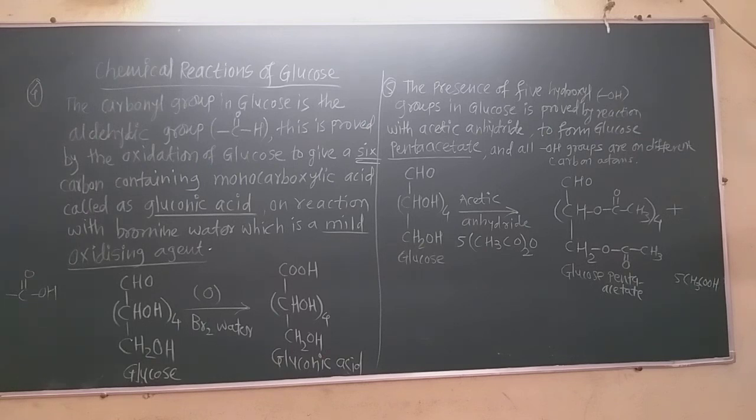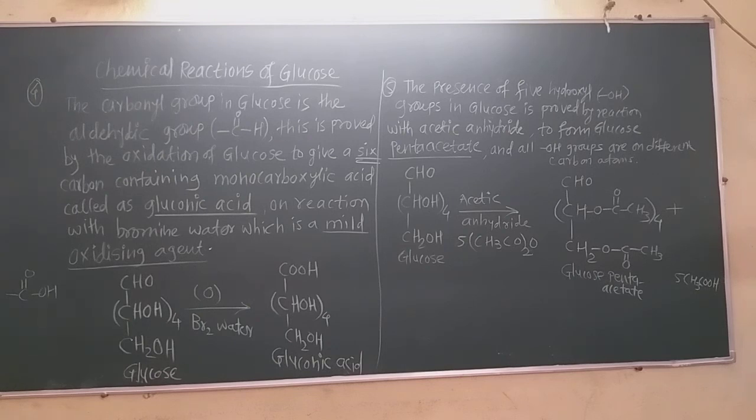Carbohydrates are defined as polyhydroxy aldehydes or polyhydroxy ketones. That means they contain more than 2 hydroxyl groups in their molecule. Here in glucose there are totally 5 hydroxyl groups. Out of that, 4 hydroxyl groups are of the secondary alcoholic type, and 1 is primary, that is the last hydroxyl group. Then how can we prove that there are 5 hydroxyl groups in glucose?